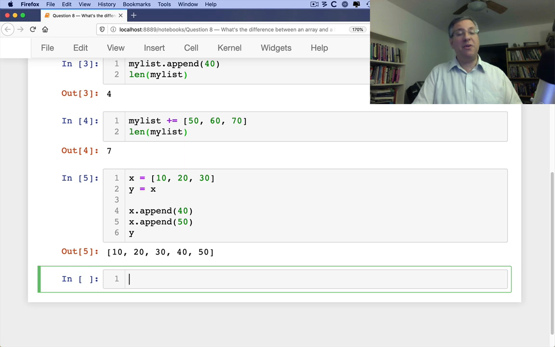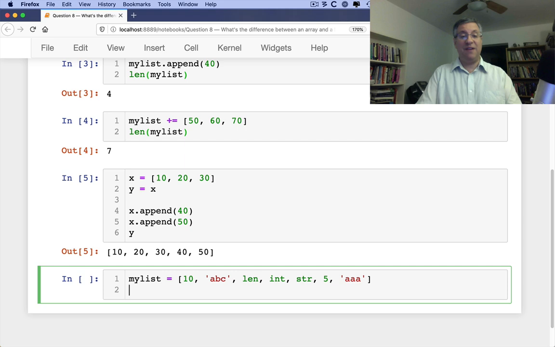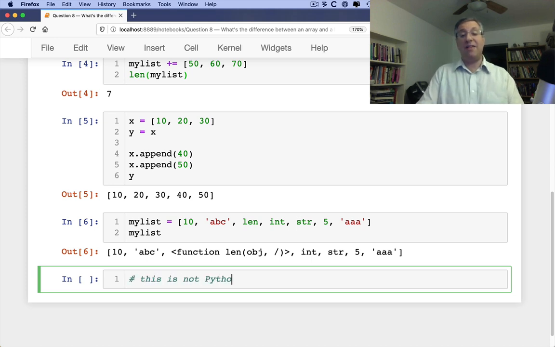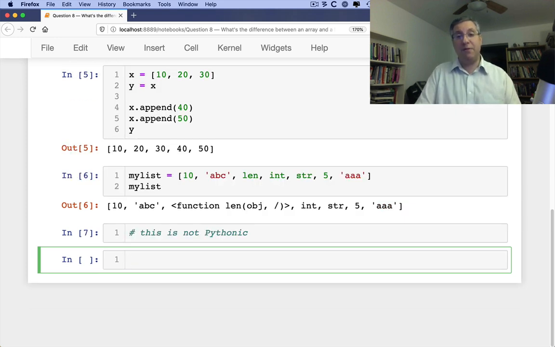But there's another issue, which is arrays contain only one type of data, and lists contain potentially many types of data. Is that true? It is true. Say my_list equals 10, 'abc', len, int, str, 5, and I don't know, 'aaa', right? So I can look at my_list, and now we've got all these different things. I've got a function, I've got a class, I've got some other stuff going on there, multiple classes, multiple strings. Is this legal Python? Absolutely it is. But this is not Pythonic.